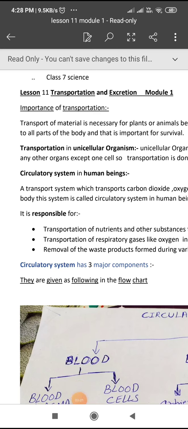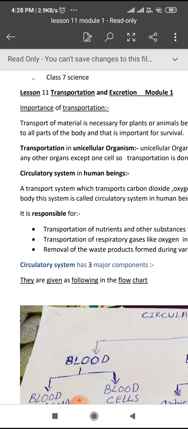Now in this module we are discussing lesson number 11, transportation and excretion, module 1. Now what do you mean by transportation? How the blood that we have in the body gets transported to all parts of the body, how the circulation takes place, how the excretory system works, all we are discussing in this chapter.